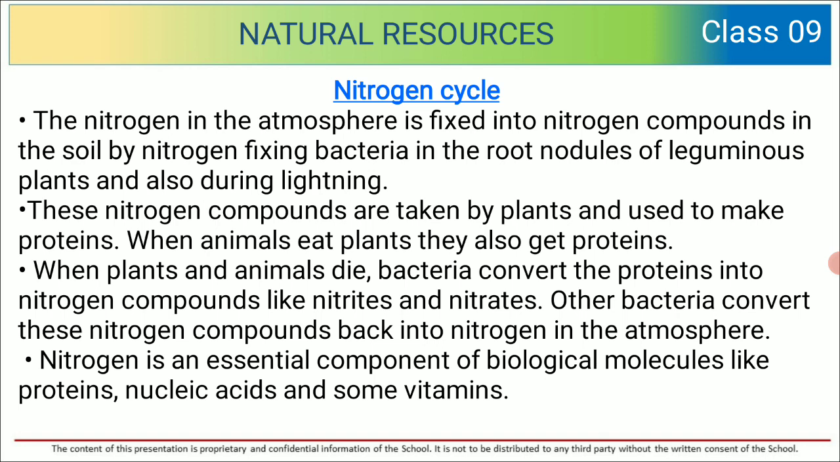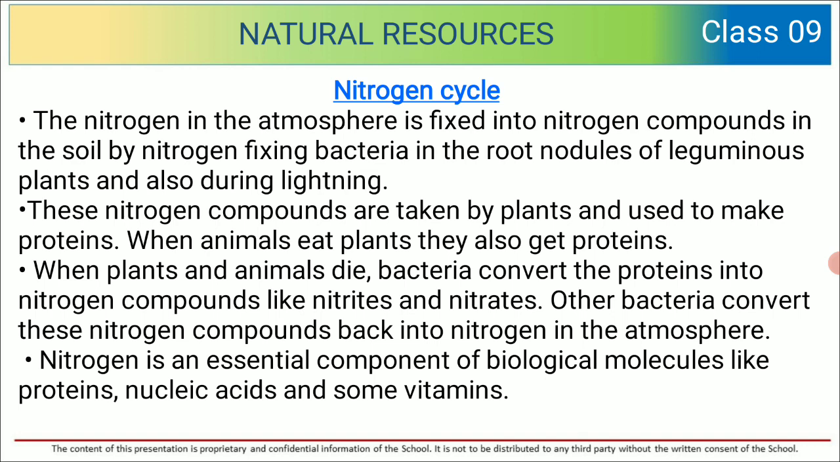These nitrogen compounds are taken by plants and used to make proteins. So when this nitrogen is stored, it is taken up by the plants to make proteins. When animals eat plants, they also get protein. When plants and animals die, bacteria convert the proteins into nitrogen compounds like nitrites and nitrates.